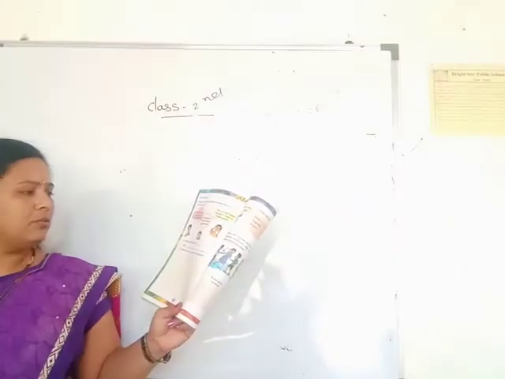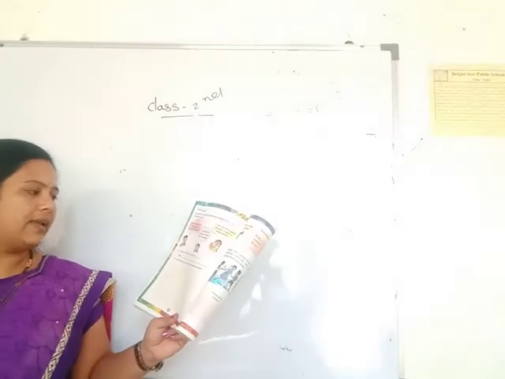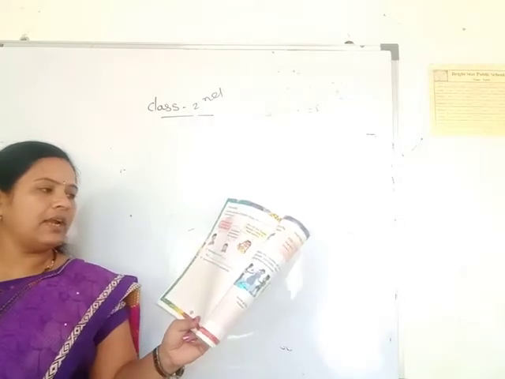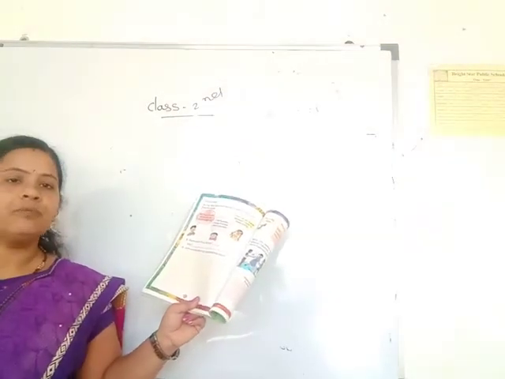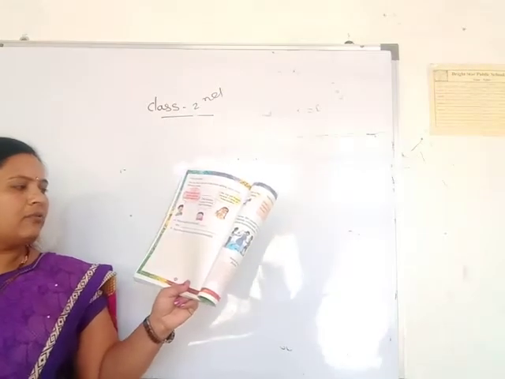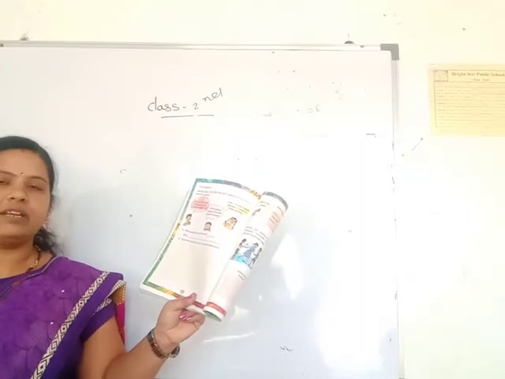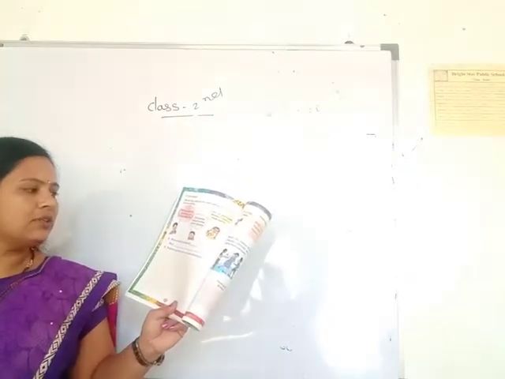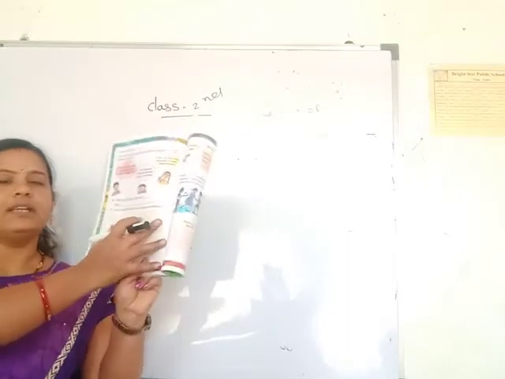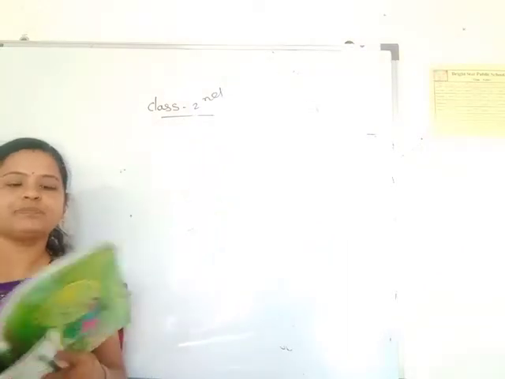Then, which month do you like the best? You write the answer in your notebook, and write the reason also. Then draw what you like to do in your favorite month. Suppose your favorite month is March, then you draw what you like to do in March, here in this space.